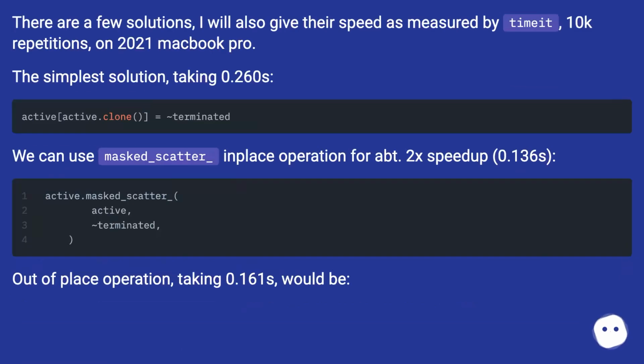There are a few solutions. I will also give their speed as measured by timeit at 10K repetitions on a 2021 MacBook Pro. The simplest solution takes 0.260s. We can use masked_scatter_, an in-place operation, for about a 2x speedup, or 0.136s. An out-of-place operation, taking 0.161s, would be: